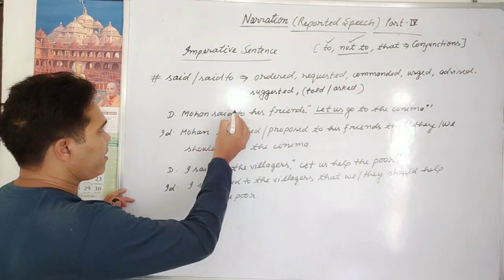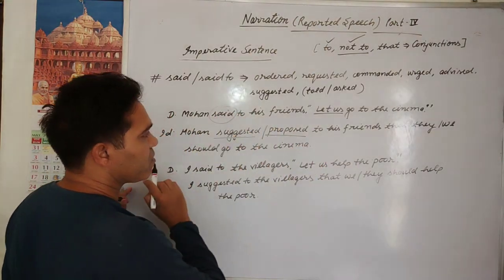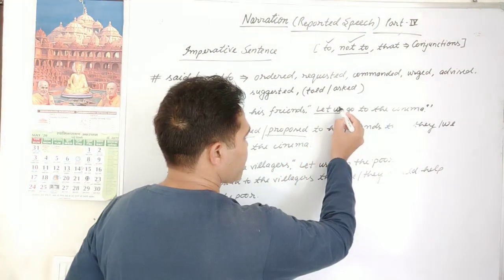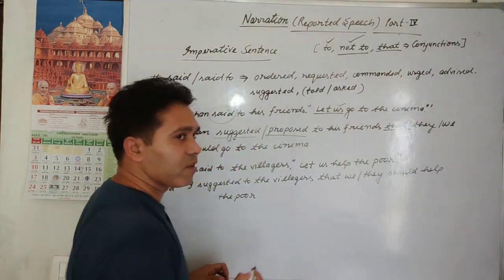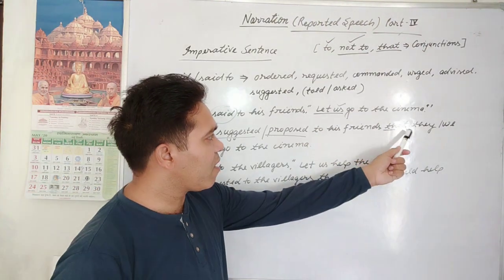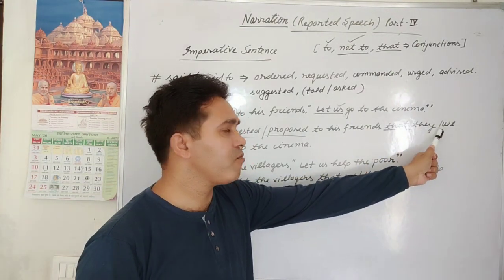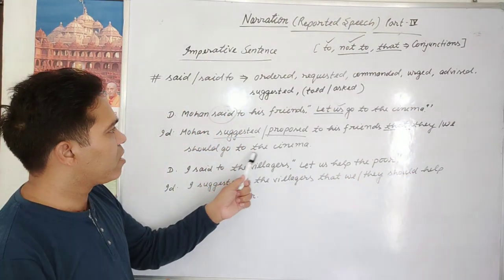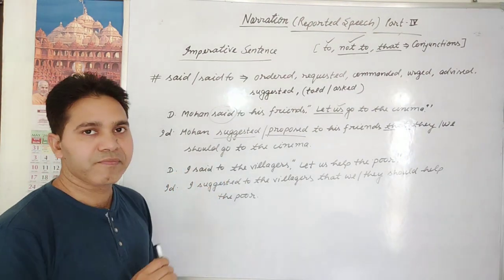Then the conjunction that. If let's type sentences are there, then we use the conjunction that, and after that they or we, both are correct: that they, we should go to the cinema. And we use should.